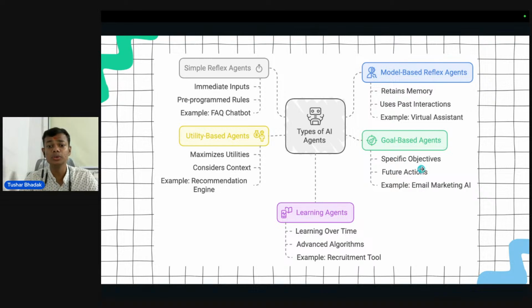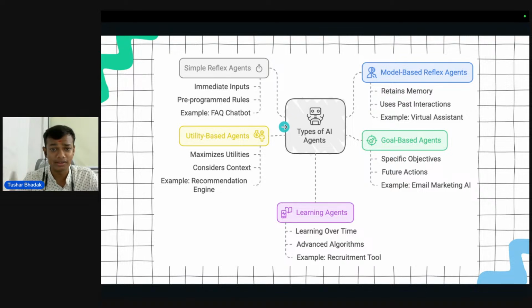Then comes the learning agent. What does this learning agent do? Learning agents learn over time from historical data as well. And there are many advanced algorithms suitable there. The best example is a recruitment tool. Based on the questions taken in past interviews, the recruitment tool will give the latest generated questions based on the history of that tool.